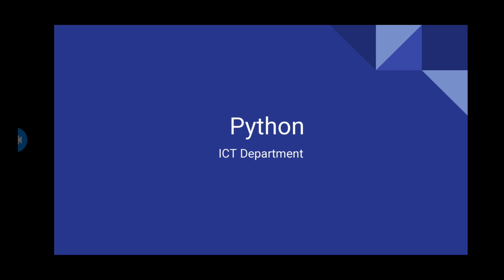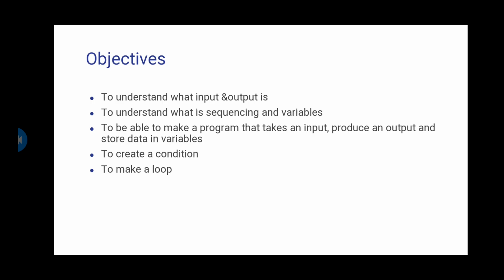Alright, the objectives of this lesson are to understand what input and output are, and to understand sequencing and variables, to be able to make programs that take input, procedure, and output, and so on. All these objectives are about making you a programmer. You're going to build your first program in this session, inshallah.